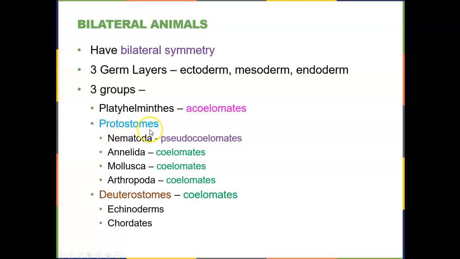The protostomes, which include the phyla Nematoda, Annelida, Mollusca, and Arthropoda. The nematodes are pseudocoelomates, meaning that they do have a body cavity, but it's not completely in the mesoderm, so therefore it doesn't count as a full coelomate. And then everybody else is going to be full coelomate. They're going to have a body cavity embedded into the mesoderm. So that's Annelida, Mollusca, Arthropoda. The deuterostomes, which have the anus developing first, we have two coelomate groups, the echinoderms and the chordates.